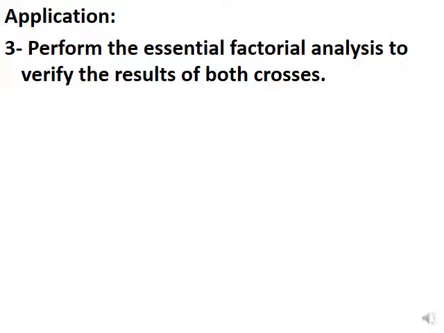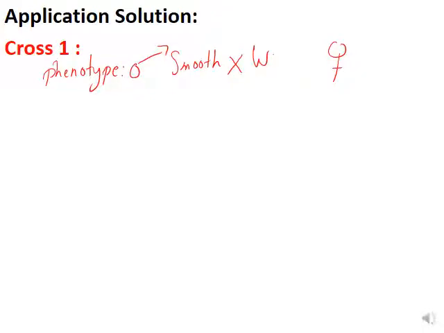Perform the factorial analysis to verify the results of both crosses, cross 1 and cross 2. So the first cross, let's start. Steps of the factorial analysis, we have to start with the phenotype of the parents. Male and female here don't differ, because they didn't mention which is male or female. So you can say the male is the smooth and the female is the wrinkled.